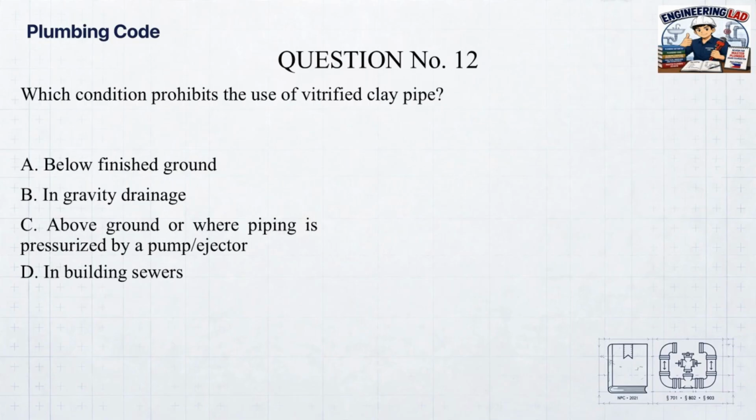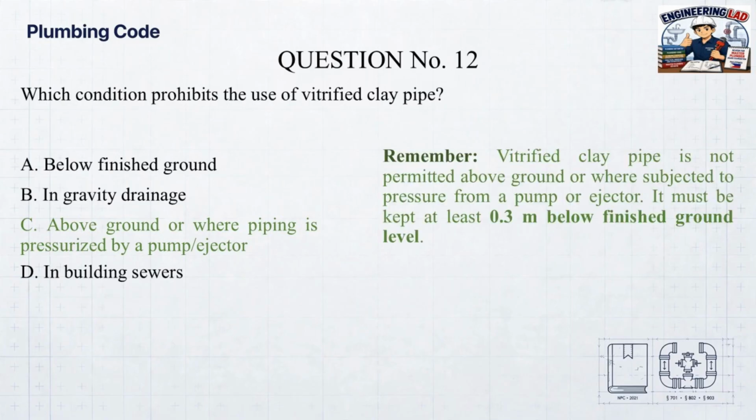Correct answer. C. Above ground or where piping is pressurized by a pump/ejector. Remember, vitrified clay pipe is not permitted above ground or where subjected to pressure from a pump or ejector. It must be kept at least 0.3 meter below finished ground level.